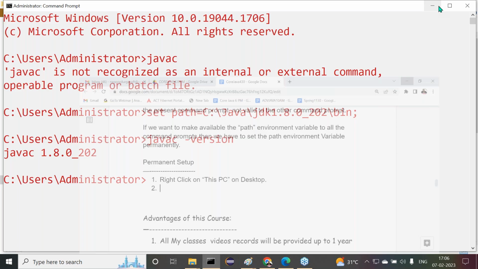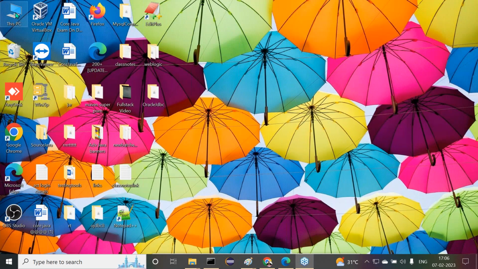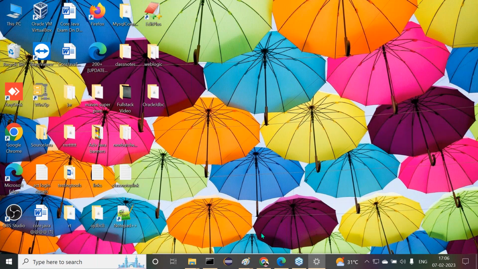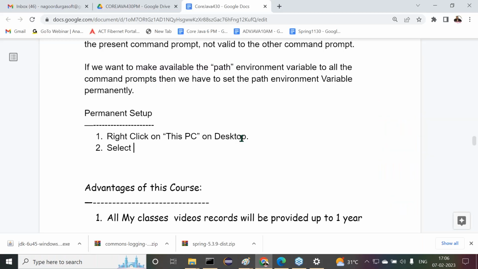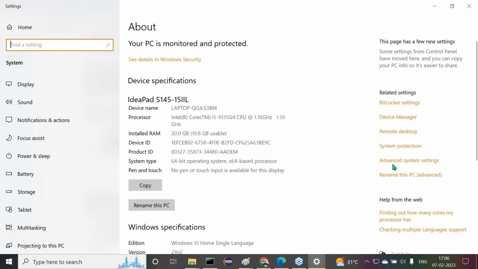Now let me prepare all the steps in parallel. This PC is available here. Right click on it, then select Properties. Observe carefully. Select Properties. Right, sir. Then after selecting Properties, what do we get? On the right side, observe carefully, Advanced system settings is available. Am I right or not? Advanced system settings.